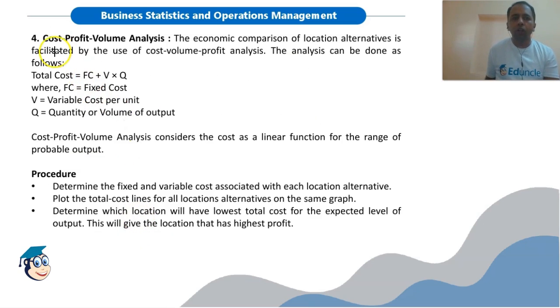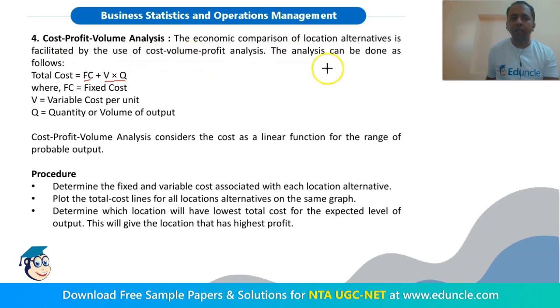Then we have cost profit volume analysis. In this method we are evaluating various locations based on the total cost used to establish the facility. So the total cost can be divided into two parts, fixed cost and variable cost. The economic comparison of location alternatives is facilitated by the use of cost profit volume analysis. The analysis can be done as follows.